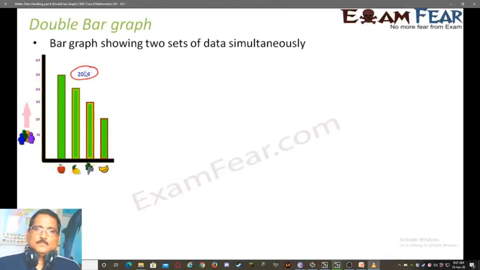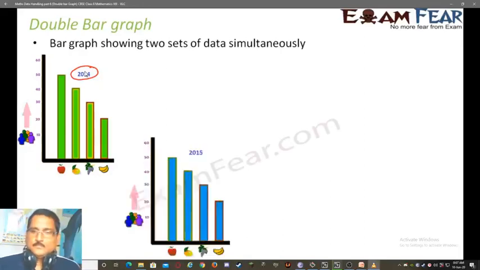Now, if you record the same data in 2015, that is, in 2015 you do the same analysis of favorite fruits versus number of students, the data will change, right? Because maybe in 2014, 50 of them liked apple. In 2015, it is also possible that only 30 of them like apple, right? So the numbers would change with time.